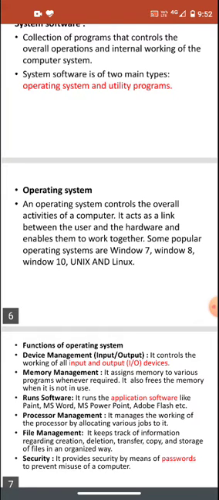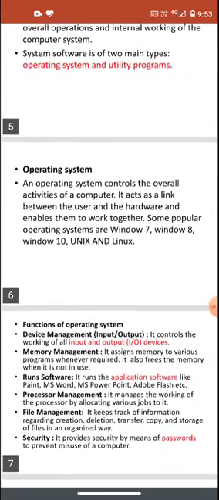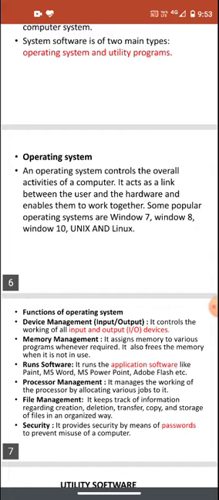As the computer understands only binary language, 0 and 1, the operating system works as a mediator. It provides the GUI, graphical user interface, to work upon that binary language. Some popular operating systems are Windows 7, Windows 8, Windows 10, Unix, and Linux. These are examples of operating systems. Most people use Windows 7 as it is very easy to work on, and Windows 10 is the latest operating system.